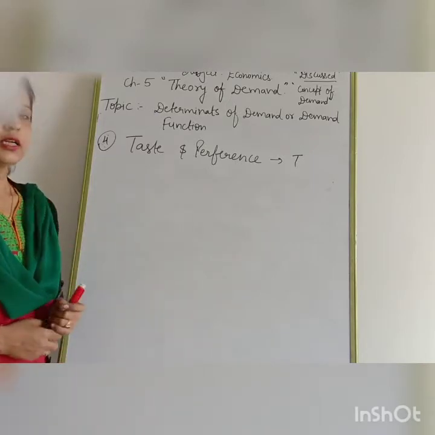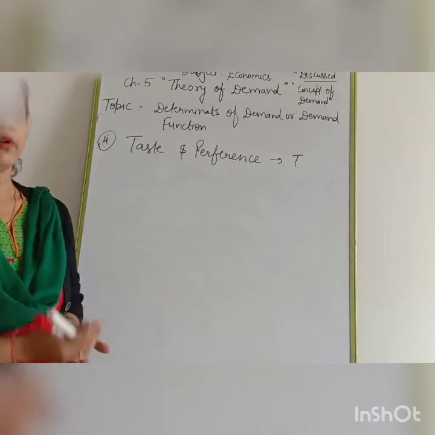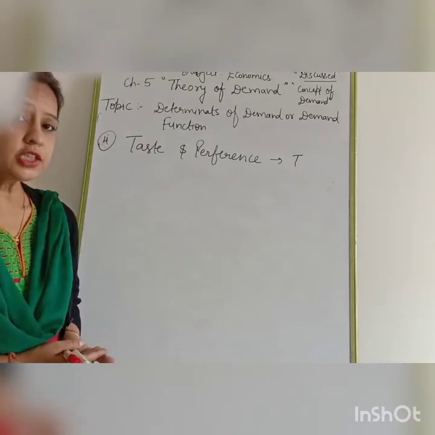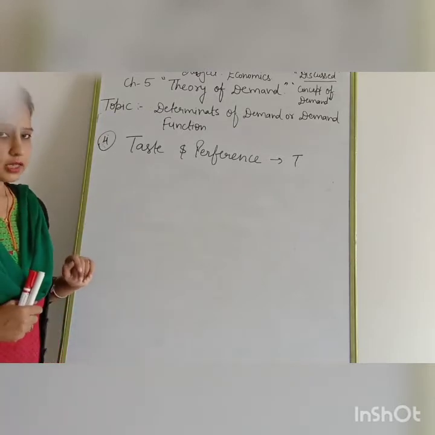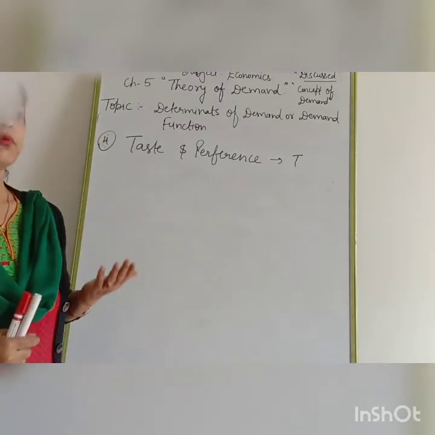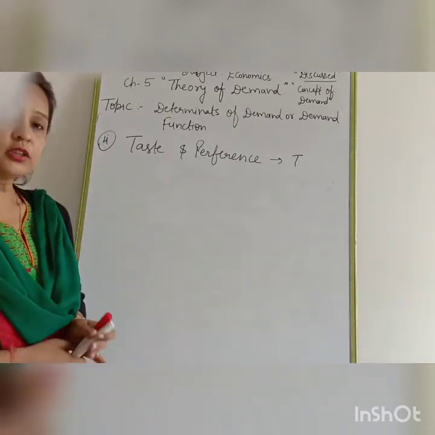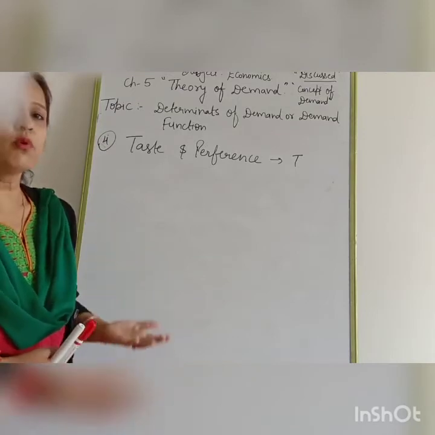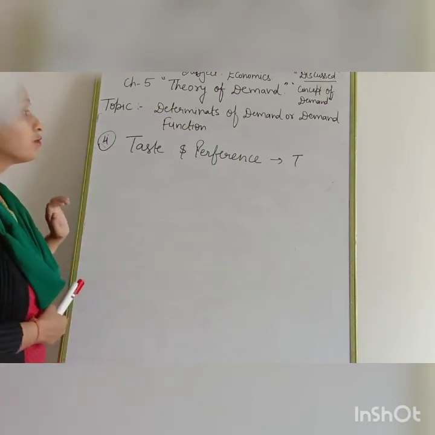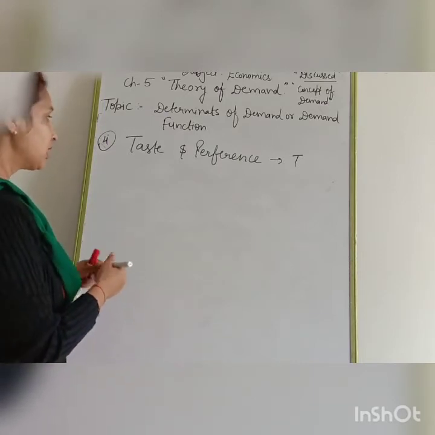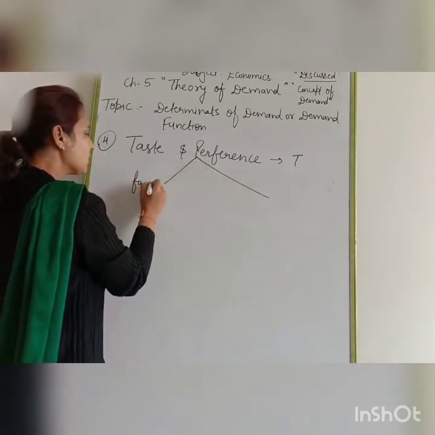Suppose it is too hot, so I am consuming too many ice creams and cold drinks. In that condition, demand will increase due to the change in taste and preference. Clear? If due to winter, too much cold, I am demanding more and more woolens, that kind of change is known as a favorable change. Now we can say taste and preference changes are of two types.